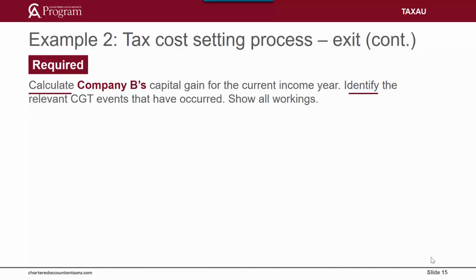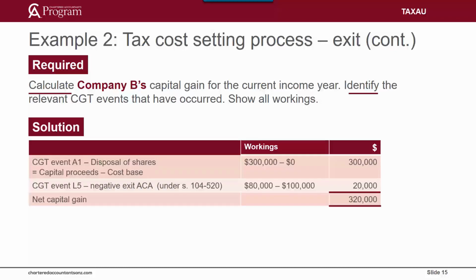In this example, you are required to calculate Company B's capital gain, to identify the relevant CGT events that have occurred, and to show all workings. The disposal of the shares gives rise to CGT event A1. In calculating the capital gain or loss on disposal for this event, the capital proceeds are $300,000. The cost base of the shares is determined by applying the 5-step exit ACA calculation in section 711-20. However, as the outcome of these steps is a negative amount, the cost base is taken to be nil. Or in other words, the ACA process does not attribute a positive amount or cost base to the shares that Company B has disposed of in WineRack.